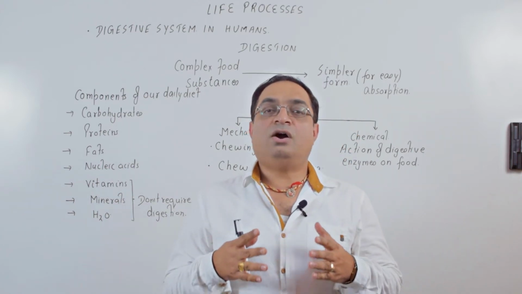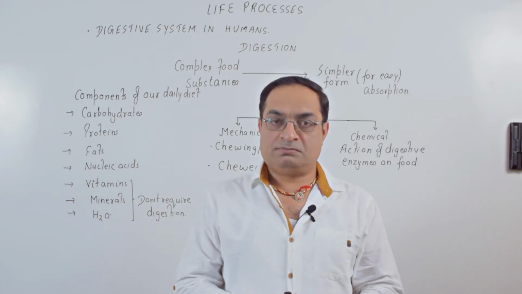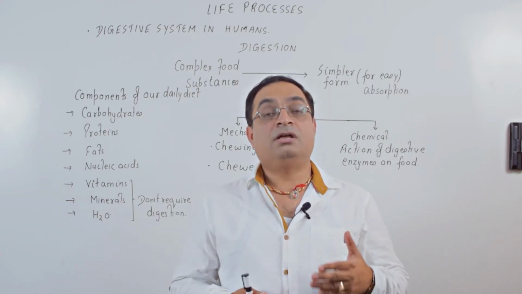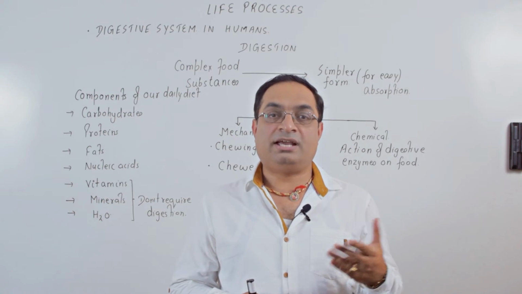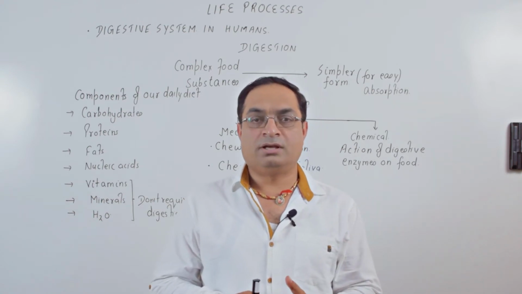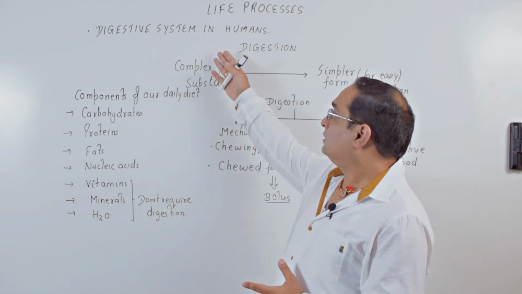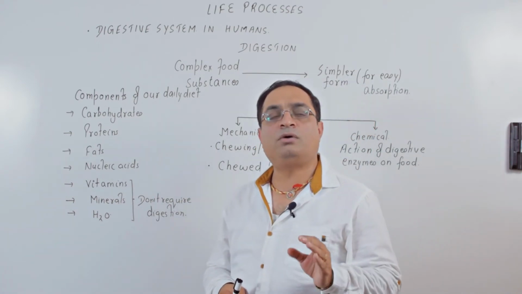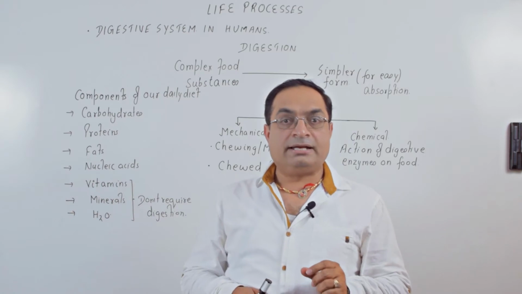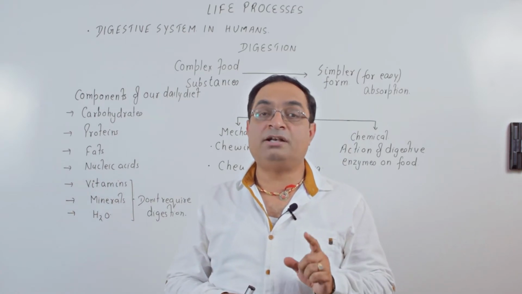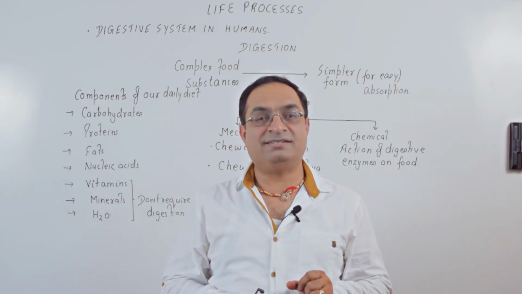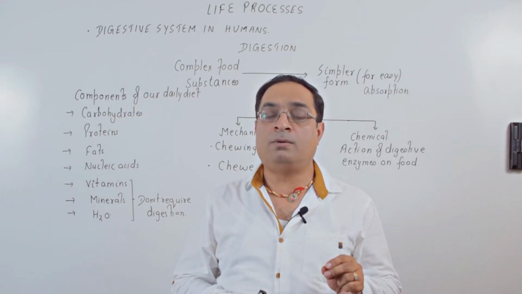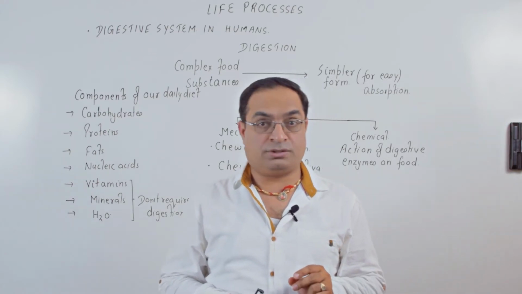We'll be discussing all the important systems like digestive system, respiratory, circulatory, excretory and so on. Today we're starting with digestive system in humans. Let's understand the meaning of the term digestion. Digestion means breakdown of complex food substances into simpler form for easy absorption.